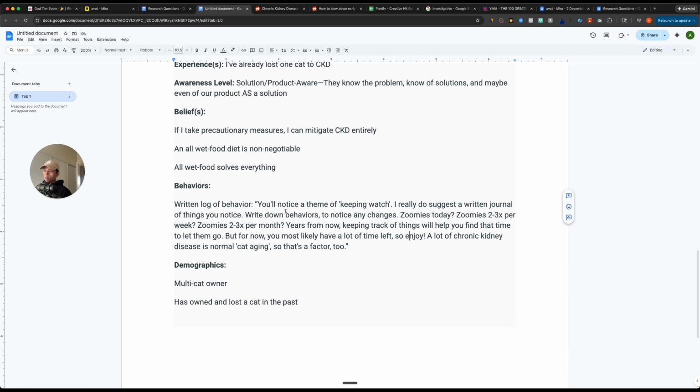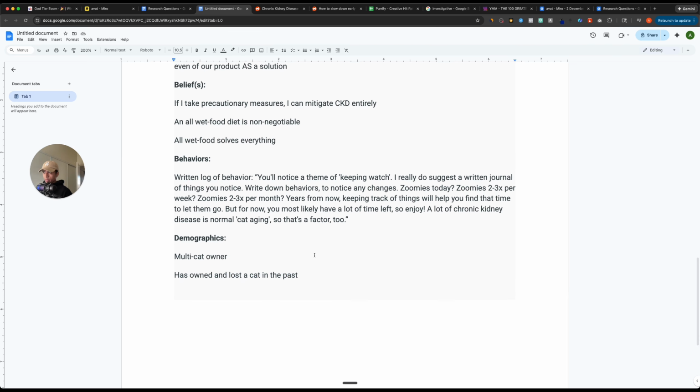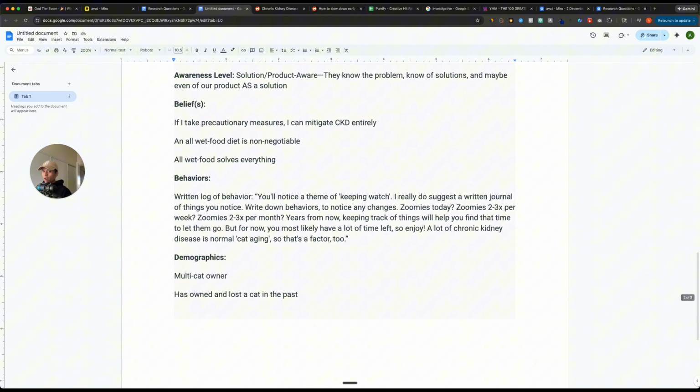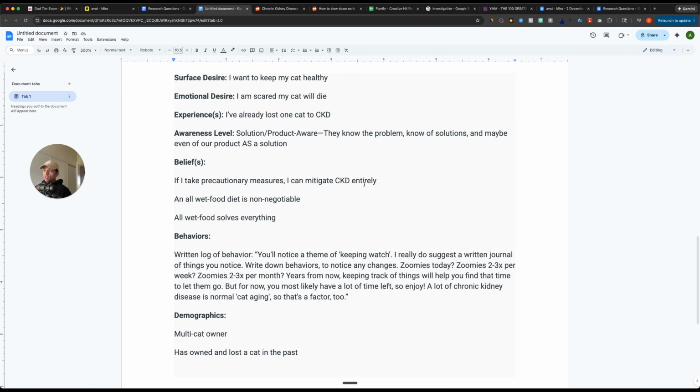Like the fact that people are actually taking a written journal of things you notice, writing down behaviors, keeping track of anything, being very meticulous with how you pay attention to your cat. And then demographics, people that own multiple cats or have owned and lost a cat in the past. And as you can see, I have a very clear picture of who this person is and the person that I'm going to be selling to.